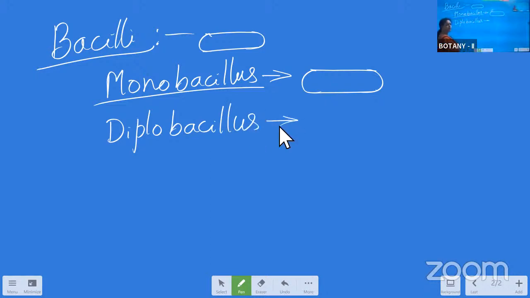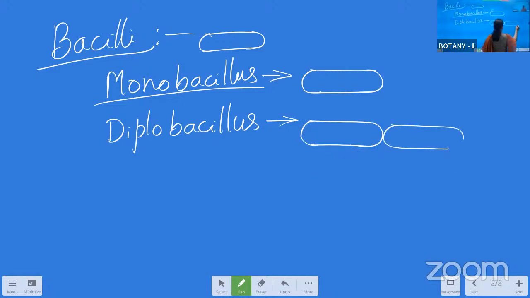Diplobacillus means two rod-shaped bacteria are attached to themselves on their lateral sides, not one above the other, but on their lateral sides.